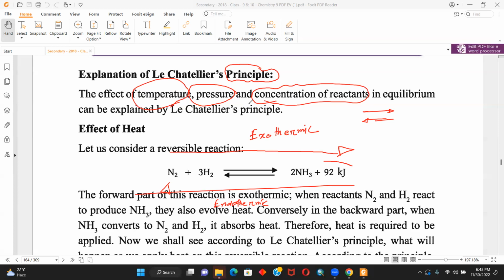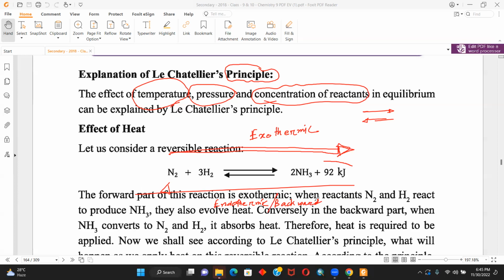Now, what do I mean by the opposite direction? Say, for instance, the forward reaction is exothermic. That means heat is being exerted. Now consider the addition of heat. That means heat is being increased, right? In an exothermic reaction also, heat is being increased, because it is being exerted. There is no confusion in that, right? So according to Le Chatelier's principle, the endothermic reaction, or the backward reaction, speed will increase.